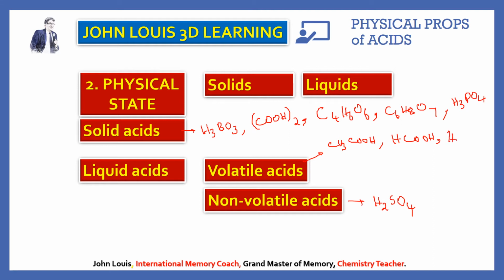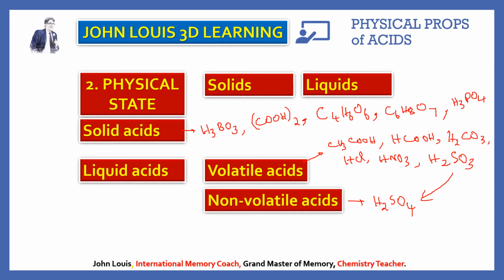The next one is carbonic acid, H2CO3. And I give you some more examples also: hydrochloric acid, nitric acid, and sulfurous acid, H2SO3.